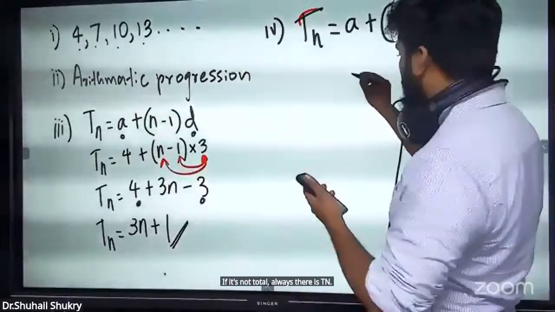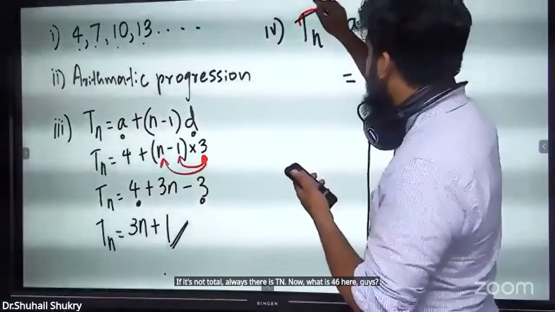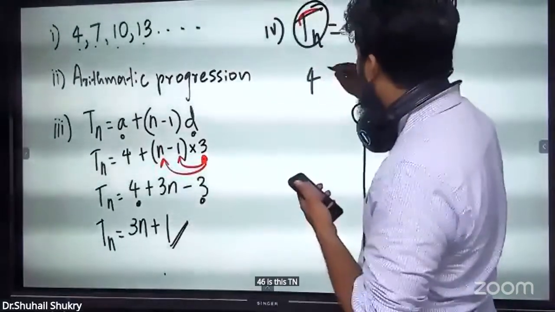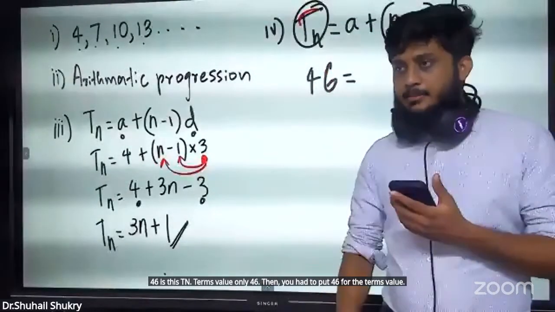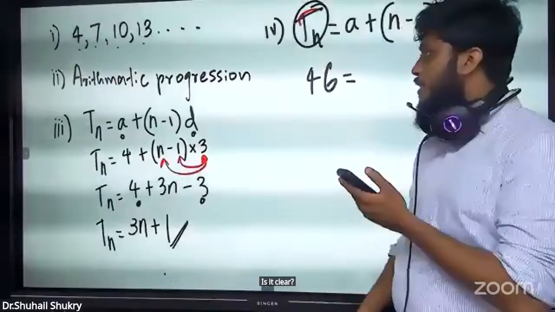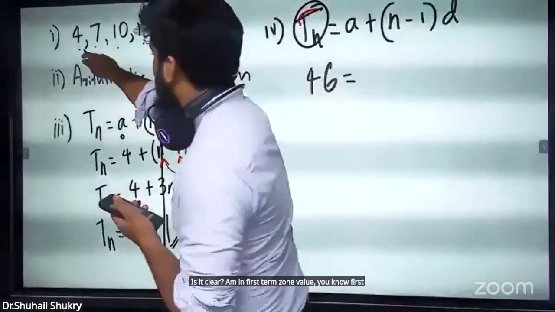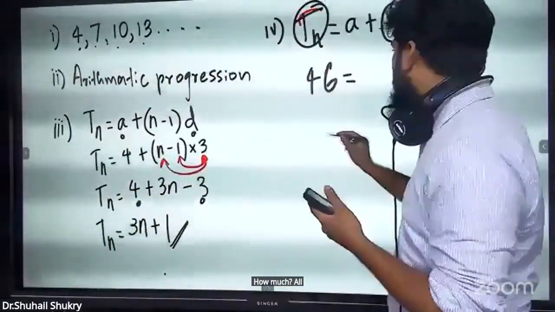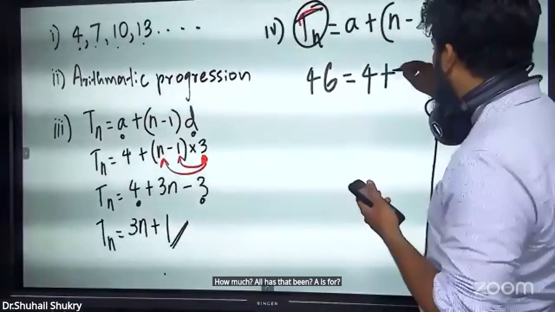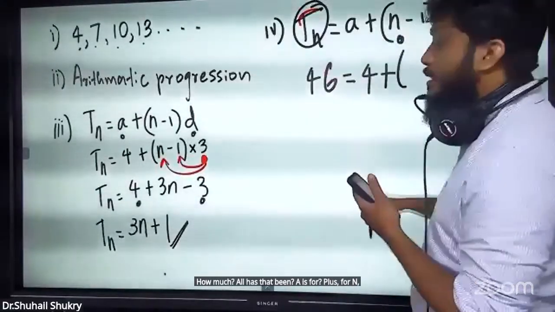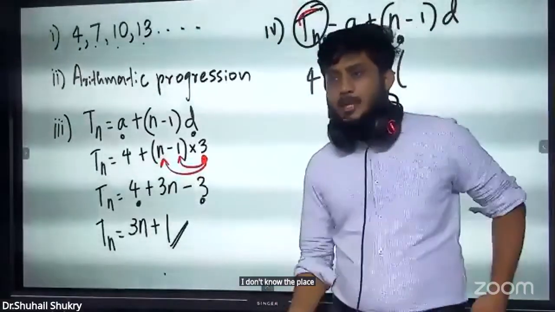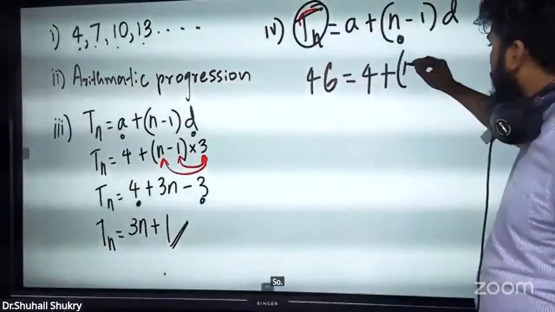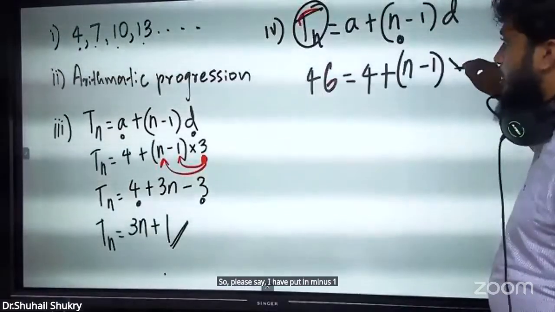Now, what is 46 here, guys? 46 is this Tn, the terms value. Then you have to put 46 for the terms value. A means the first terms value, which we always know. A is 4. Plus, for n, I don't know the term's place. Since they're asking which row, they're asking for the place, so here I put n. Minus 1, and for d I put 3.